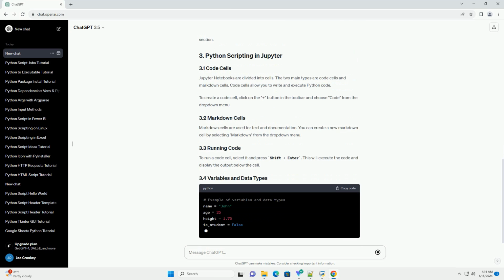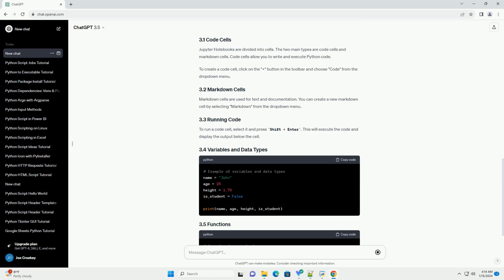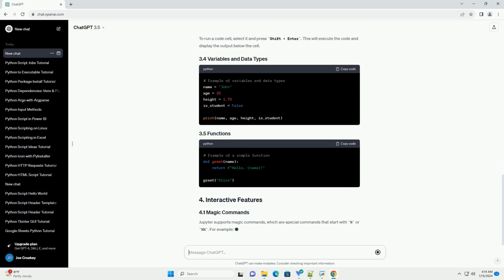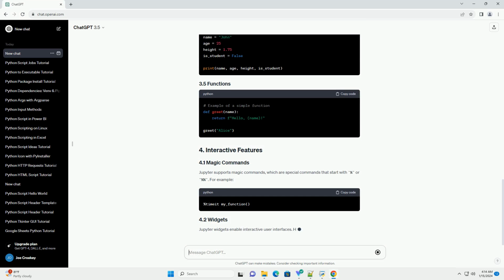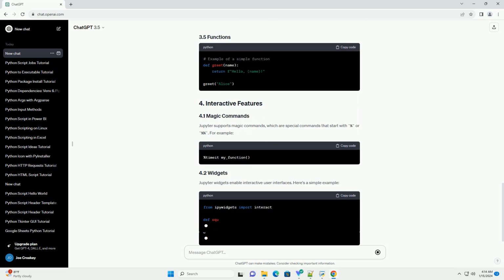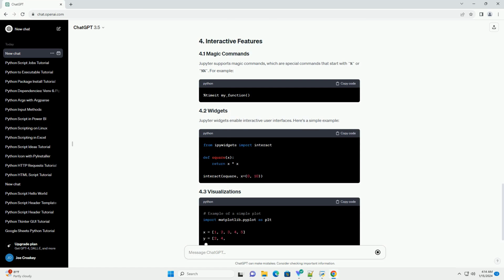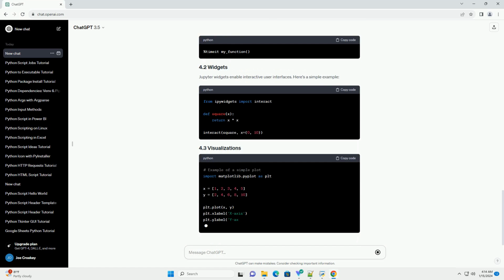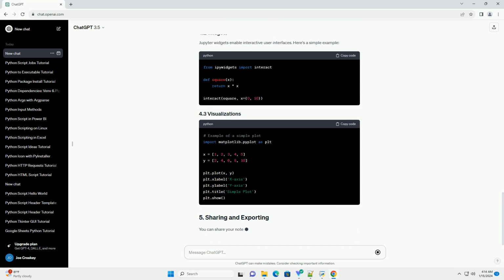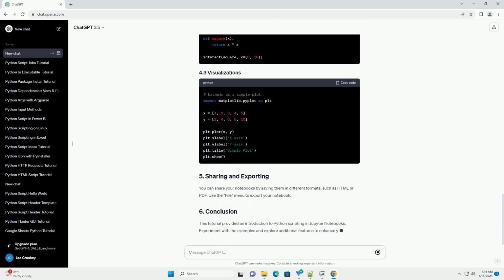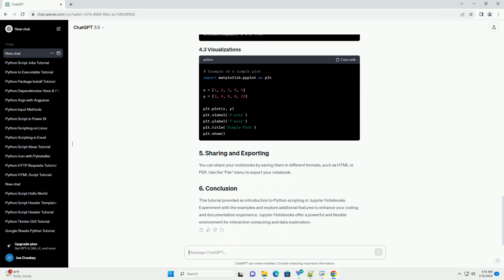Jupyter notebooks are divided into cells. The two main types are code cells and markdown cells. Code cells allow you to write and execute Python code. To create a code cell, click on the plus button in the toolbar and choose Code from the drop-down menu. Markdown cells are used for text and documentation. You can create a new markdown cell by selecting Markdown from the drop-down menu.